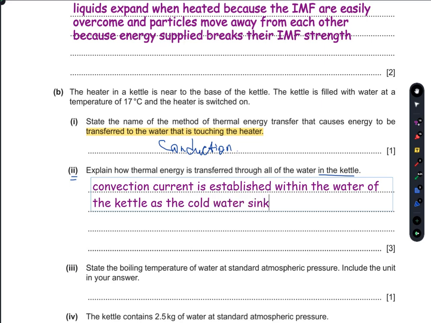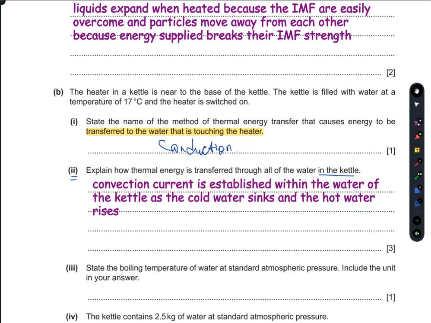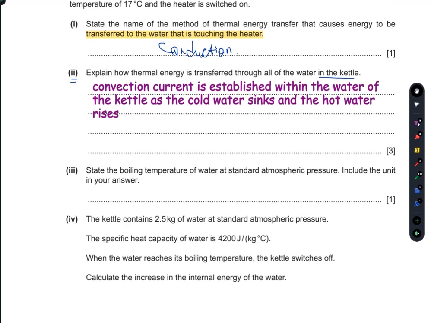It drops down in the kettle, and the heated water rises. So that's going to be your answer to this part.